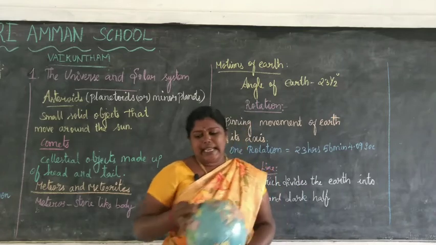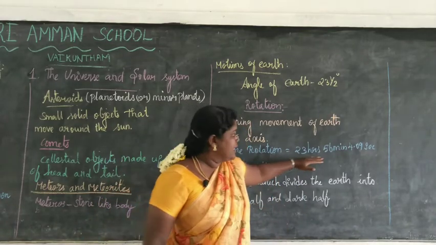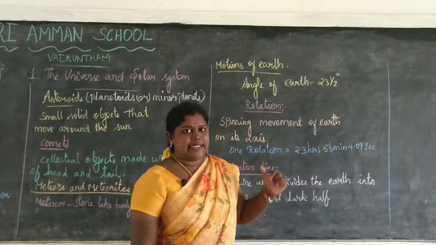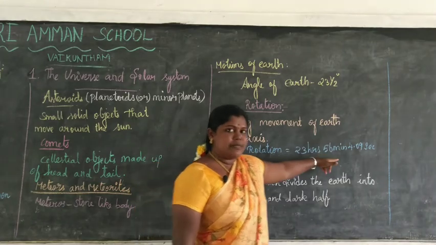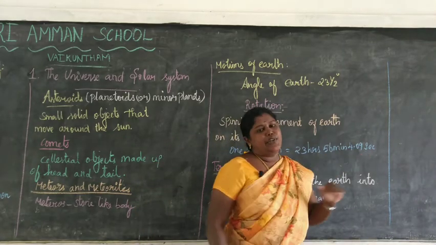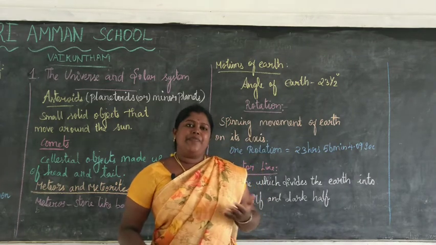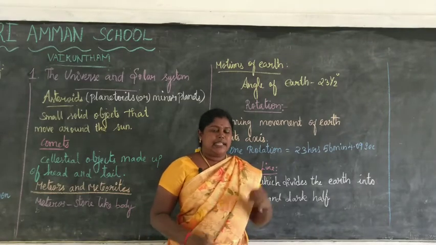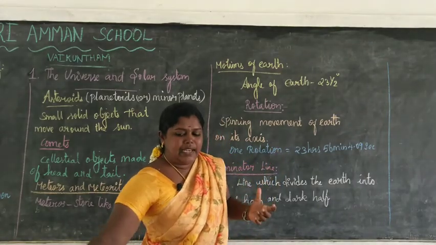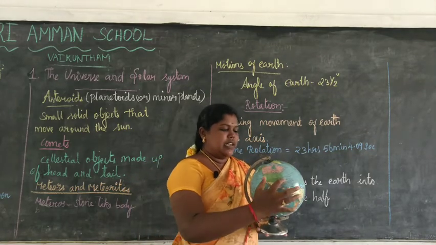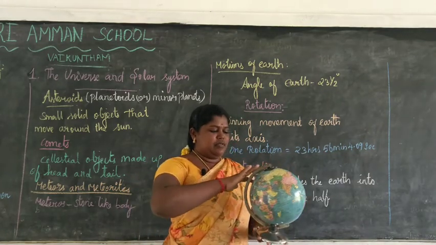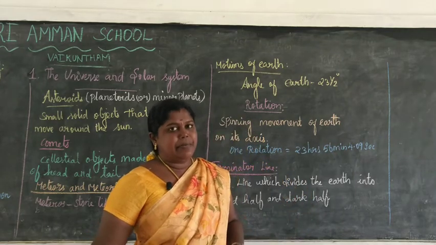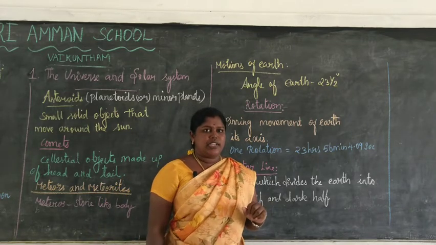The earth takes 23 hours 56 minutes and 4.09 seconds to complete one rotation. The time taken by the earth to complete one rotation is known as a day.